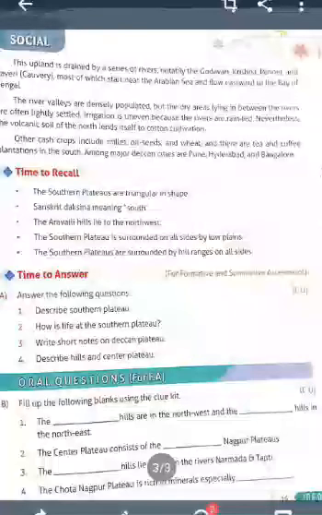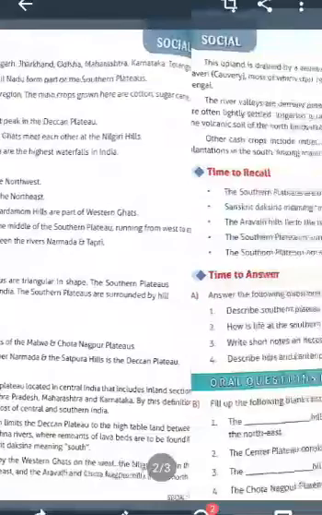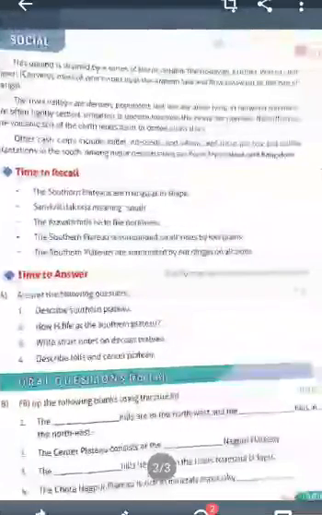It is one of the highest waterfalls in India, on the Sharavati.